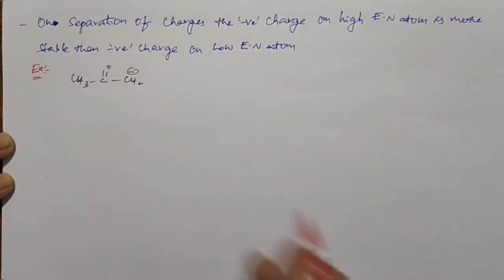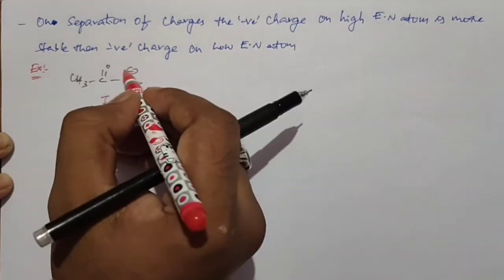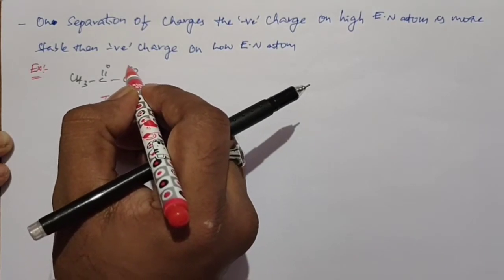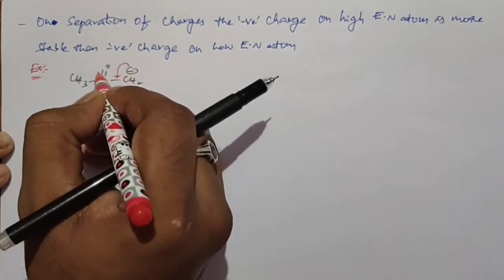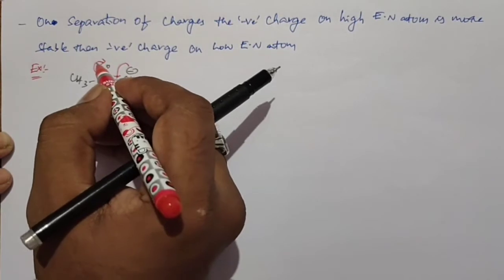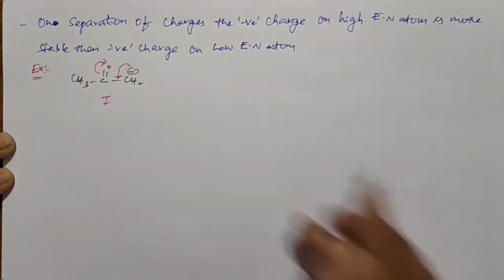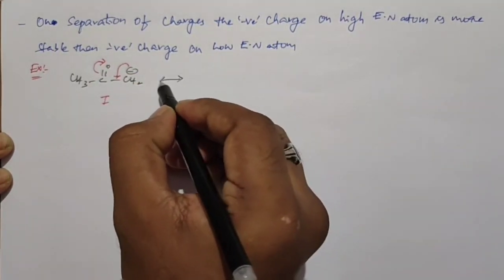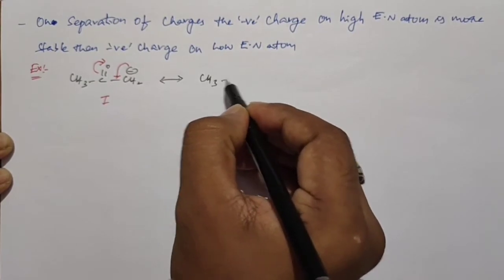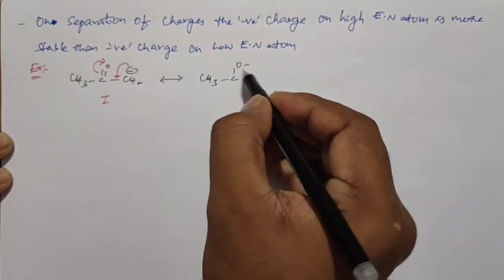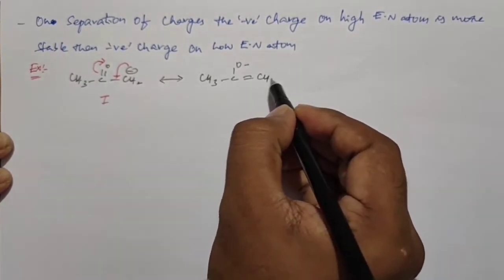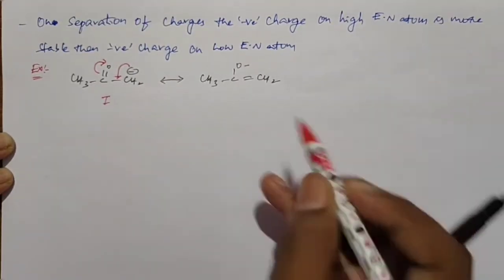After shifting of electrons, if these lone pair electrons shift as pi electrons, and these pi electrons shift as a lone pair towards the oxygen, then we get the second structure, that is CH3 C O minus double bond CH2. So this is structure 2.